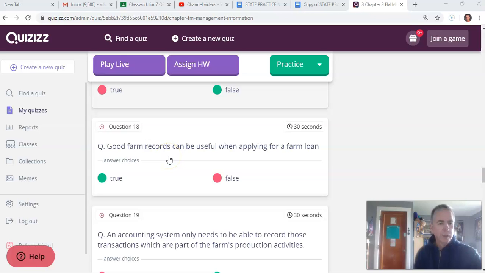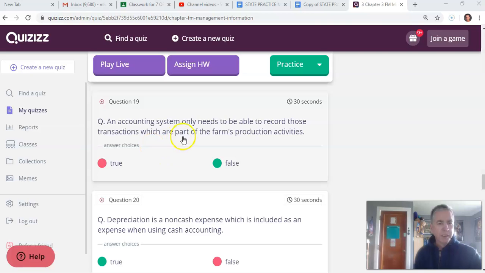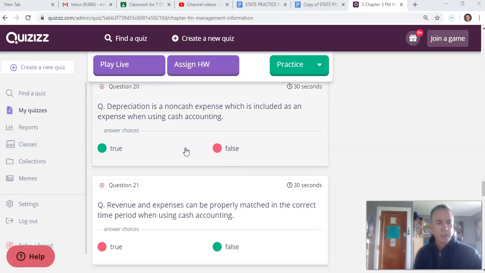18. Good farm records can be useful when applying for a farm loan. Very true. An accounting system only needs to be able to record those transactions which are part of the farm's production activities. That's false. You've got to record all types of activities that involve sources and uses of cash. Depreciation is a non-cash expense which is included as an expense when using cash accounting. True.